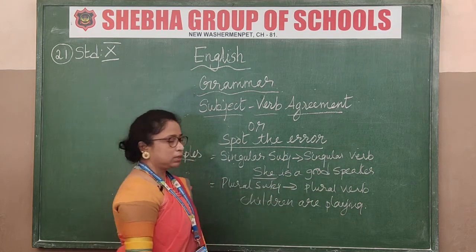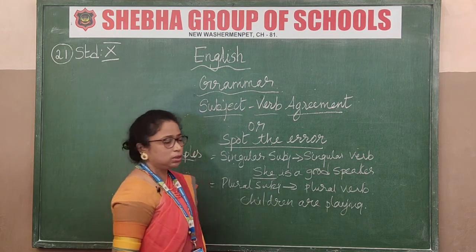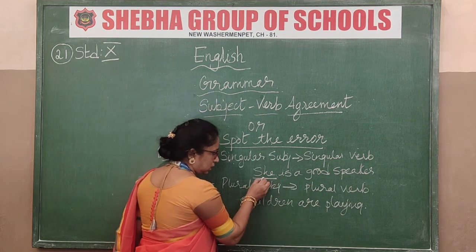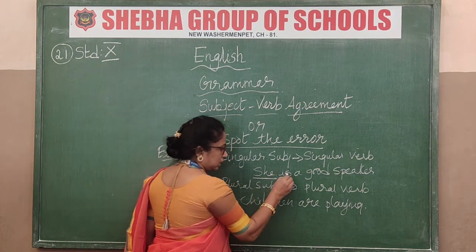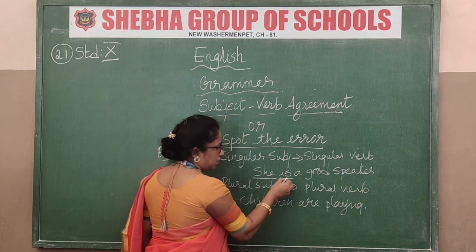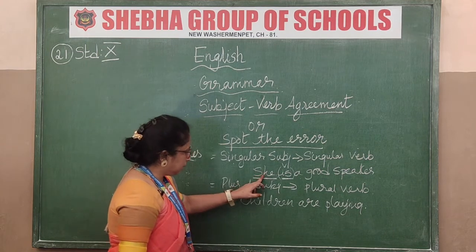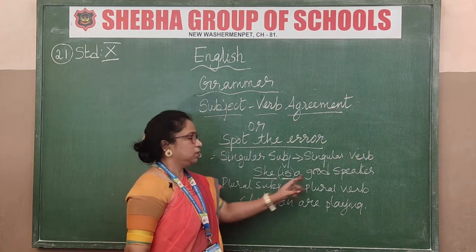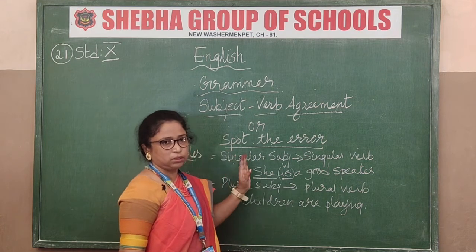Is. We can't say she are a good speaker. Can we say that? That is wrong. If it's singular, he, she, whatever, we say she is a good speaker. So this is a singular verb. Singular subject will take up singular verb. Got that now? This you understood?